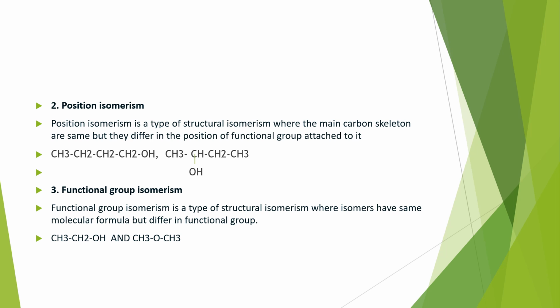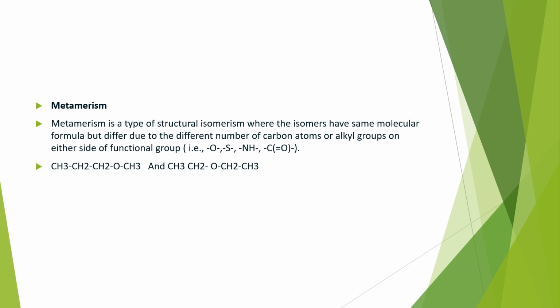Next, position isomers, that differ in the position of the functional group or double bond or triple bond present in it. Then functional group isomerism, where they have the same molecular formula but different functional groups. Alcohols and ethers are very good examples for that. Metamerism. Metamerism differs in the number of alkyl groups attached to a functional group. So that is shown only by ethers, amines, ketones, etc.